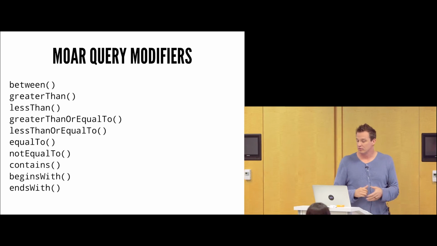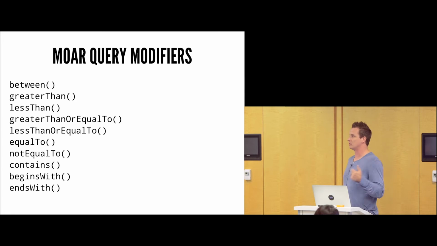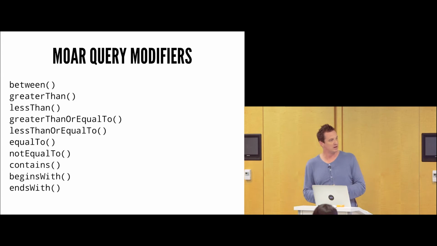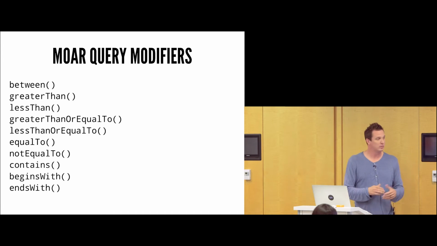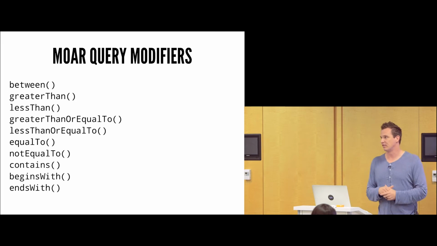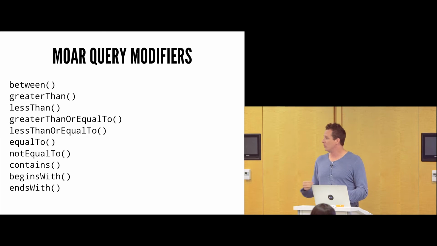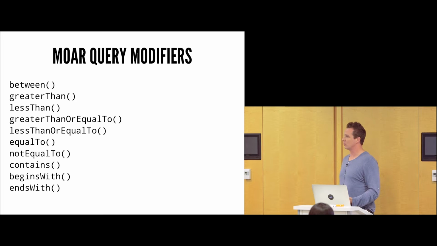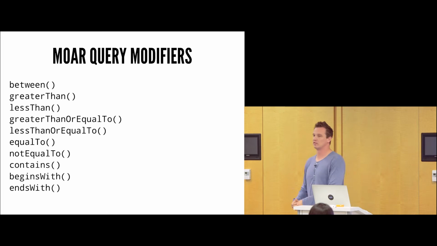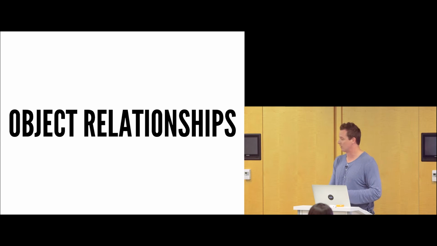So there's a whole bunch of different query modifiers you can use. These are a lot of the ones that you may have been familiar with. Another one was recently released, which is in. It's not listed in the list here, but it is included, so in. So you can do all different kinds of stuff like between, ends with, begins with. So these are all the common operations you're going to find. Maybe you want to do some type of head functionality. You can do the begins with. Realm is very, very fast. Because a lot of the stuff is all memory mapped inside of Realm. So we're not going to be accessing a database, going through tons of layers, copying data through different types of architectures in the memory and so forth. It's all memory mapped, so it's super fast, and we'll talk about that in a little bit.